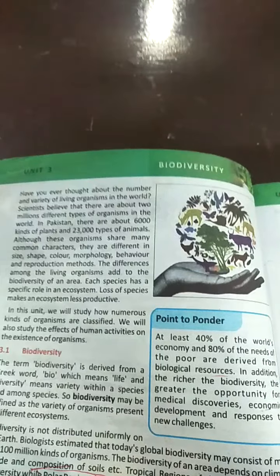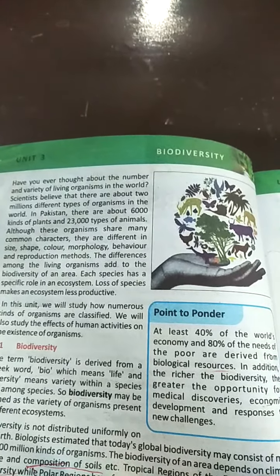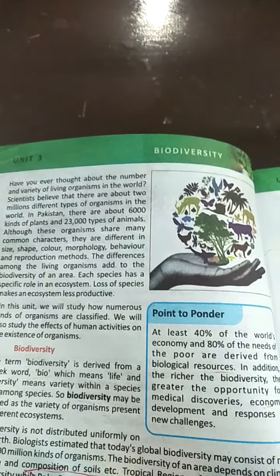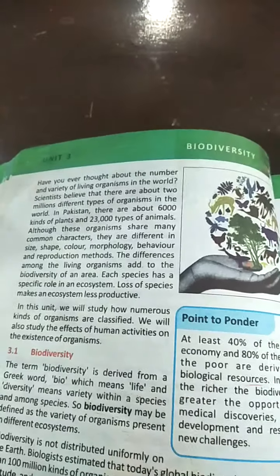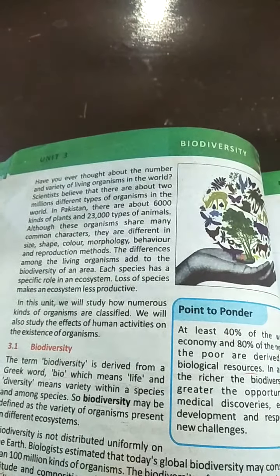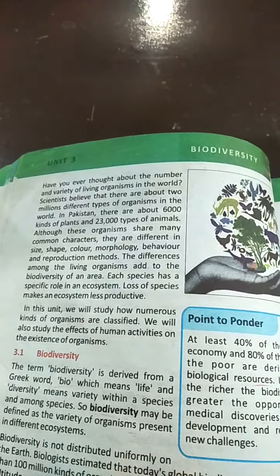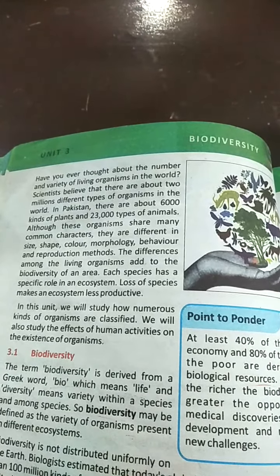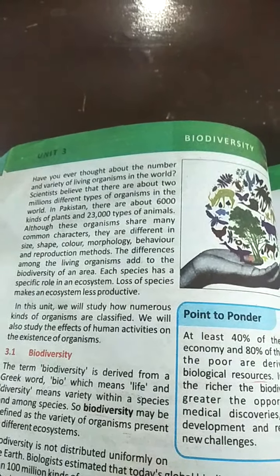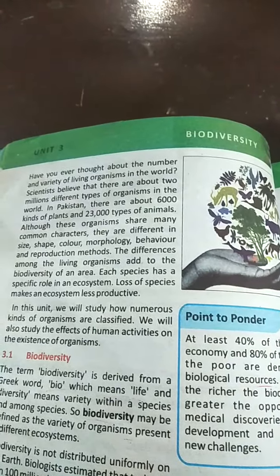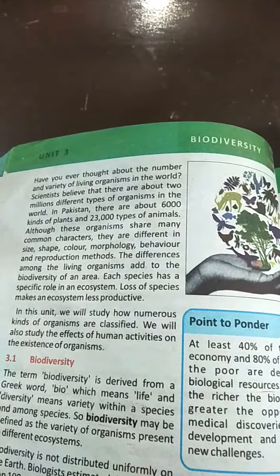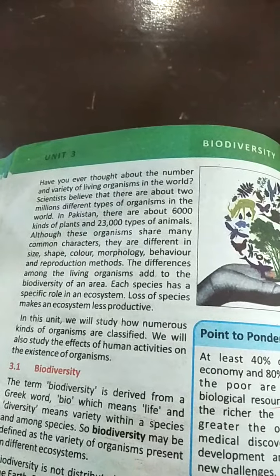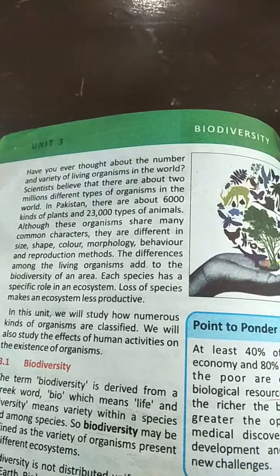as biodiversity. In this chapter, we will discuss biodiversity, classification, basis of classification, hierarchy of taxonomy, binomial nomenclature, and conservation of biodiversity, as well as viruses as a unique particle.